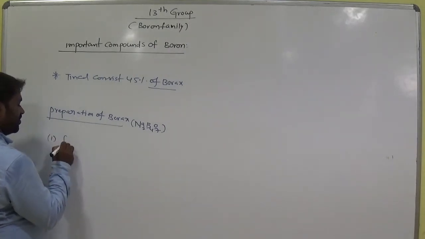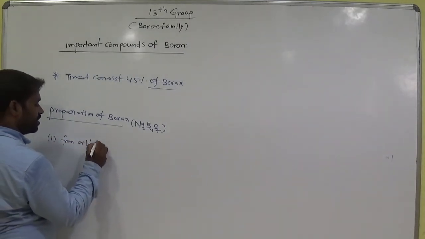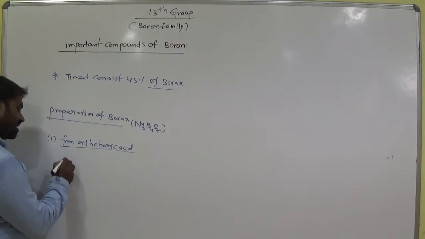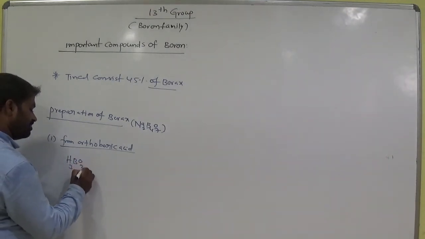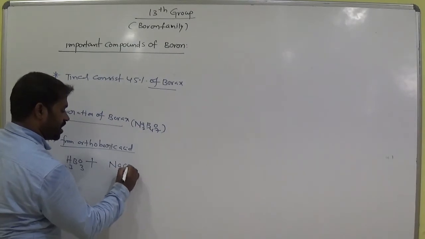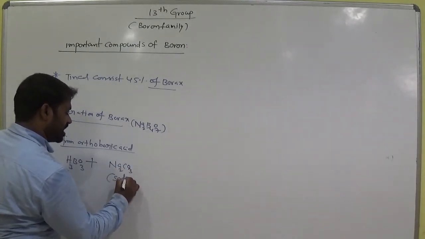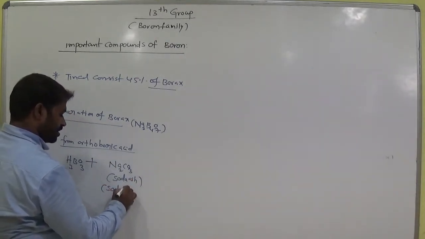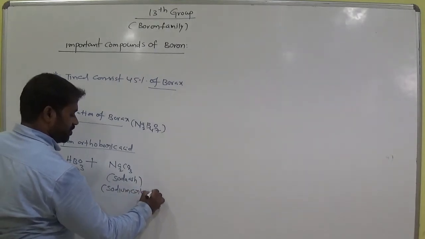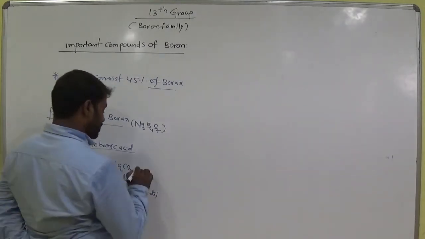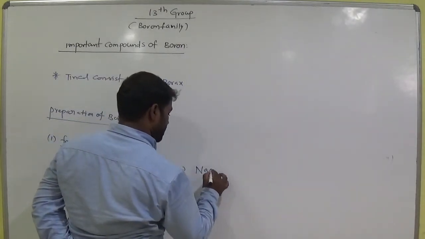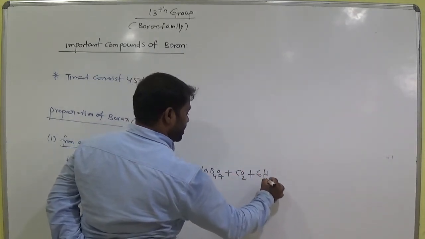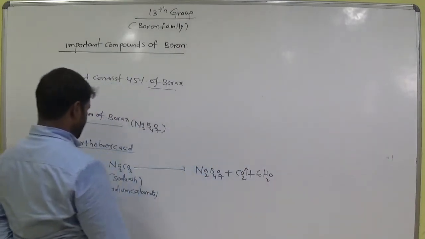One method is from orthoboric acid, H3BO3, when treated with sodium carbonate, or soda ash. It gives borax, CO2 and H2O.